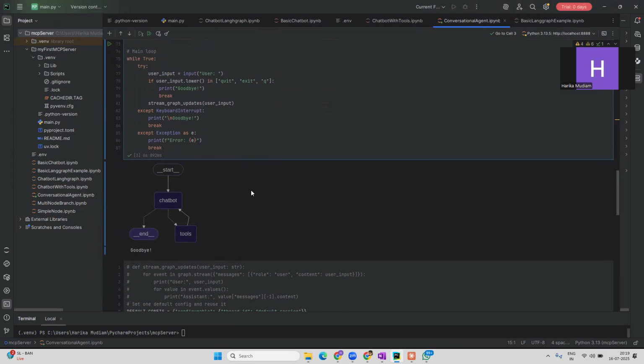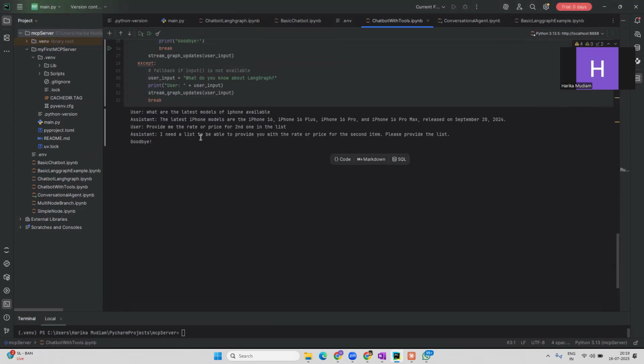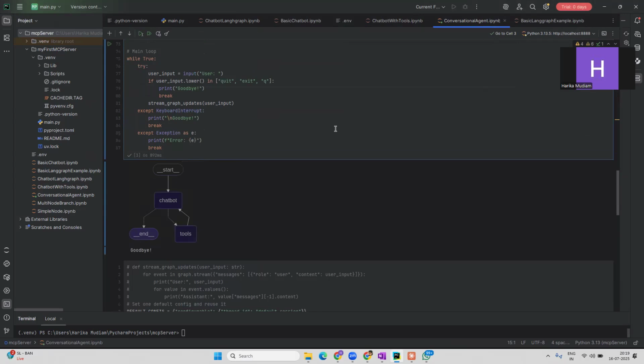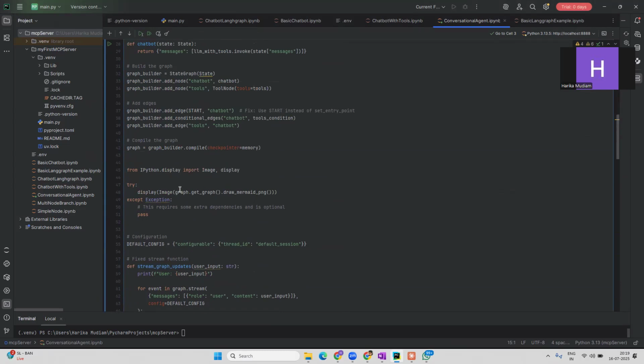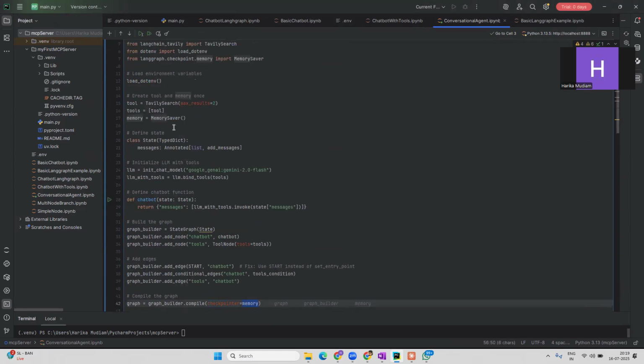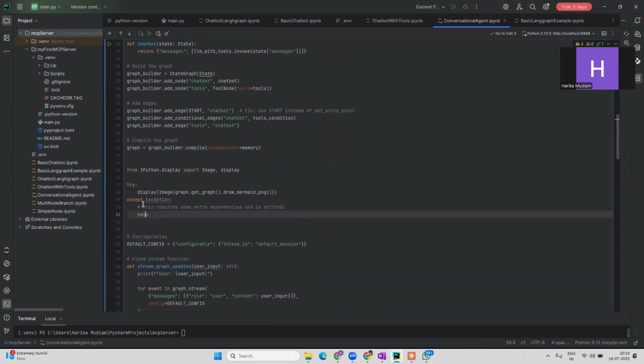But initially, when we were using only tools, there was no memory. If you remember, in chatbot with tools, I asked it to provide me the rate or price of the second one in the list. It says it needs a list because it does not hold the memory of the previous response that it has provided, right? So that's why we are building memory into our agent by using this particular method. When we are compiling the graph, we are also sending the memory which we have created over here, memory saver. And post that, we are displaying the graph, which is the same as what we have seen.